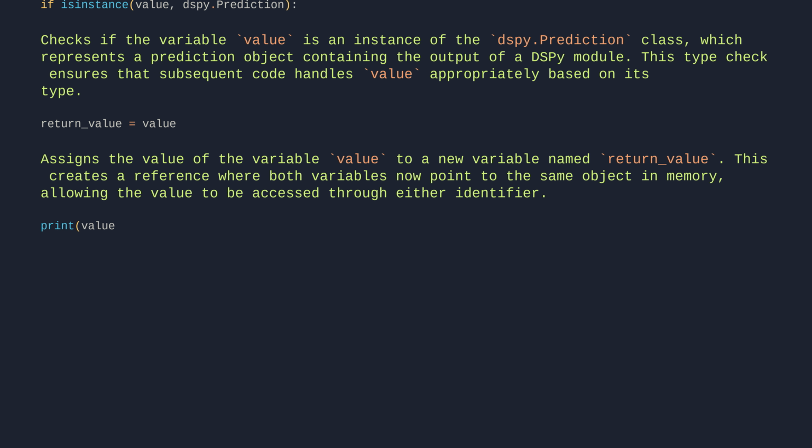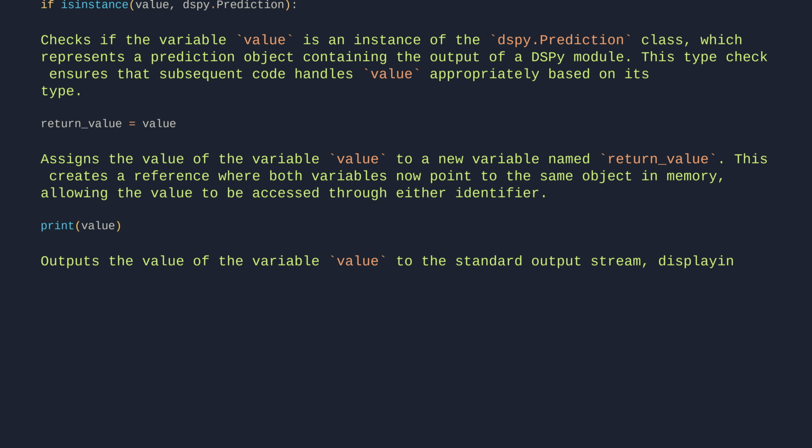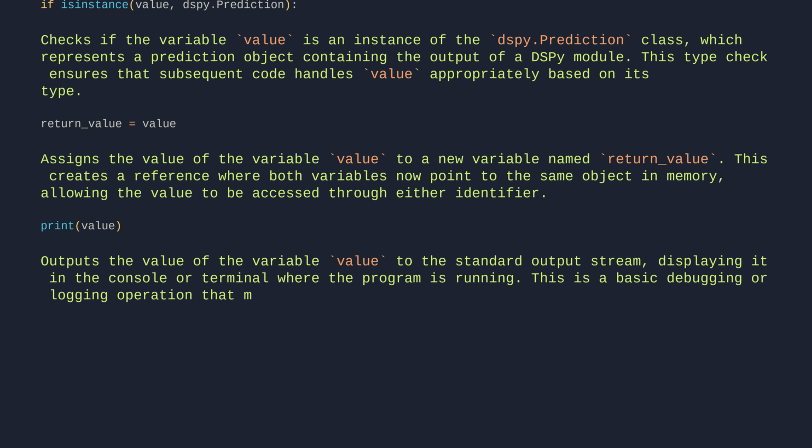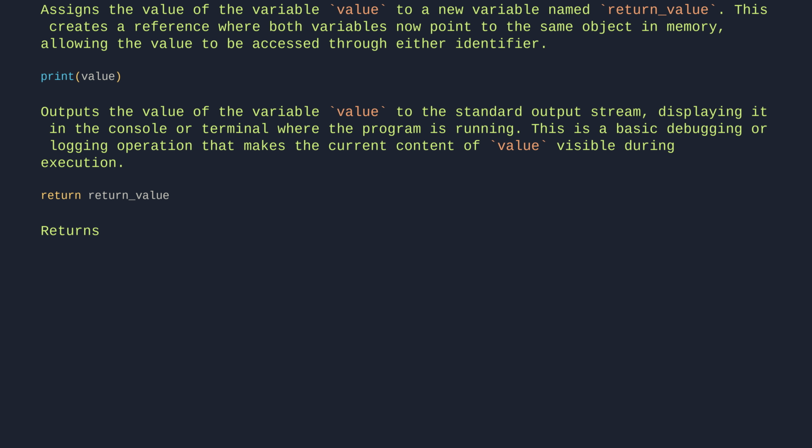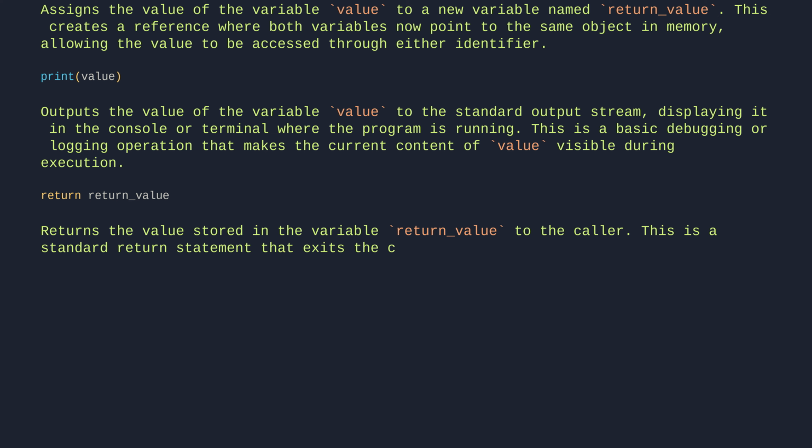print(value). Outputs the value of the variable value to the standard output stream, displaying it in the console or terminal where the program is running. This is a basic debugging or logging operation that makes the current content of value visible during execution. return return_value. Returns the value stored in the variable return_value to the caller. This is a standard return statement that exits the current function and passes back the specified value.